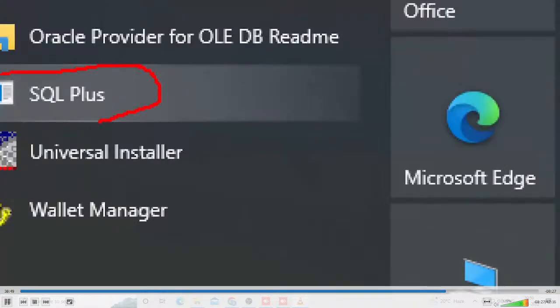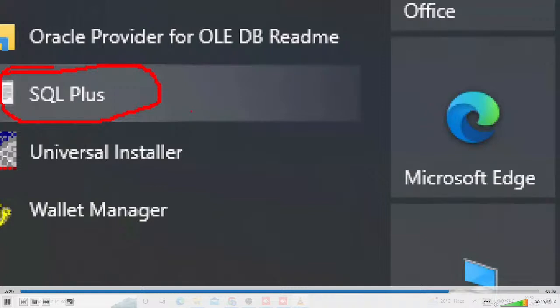Daily through this tool, we interact with the server, that is, the Oracle database. Those are all things we learn in our course. What is this tool? What is that server? How will it be connected? What is the username? What is the password? Like this. SQL Plus is a tool, a default tool.